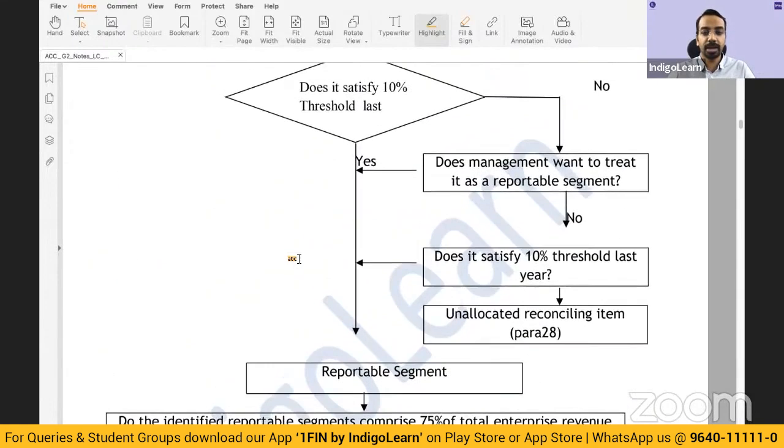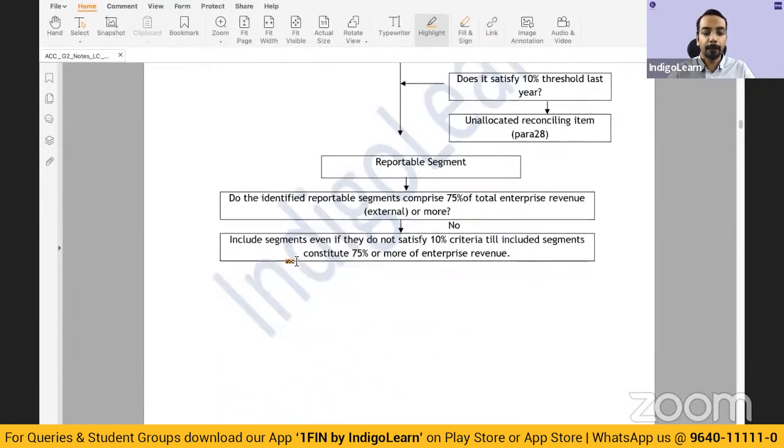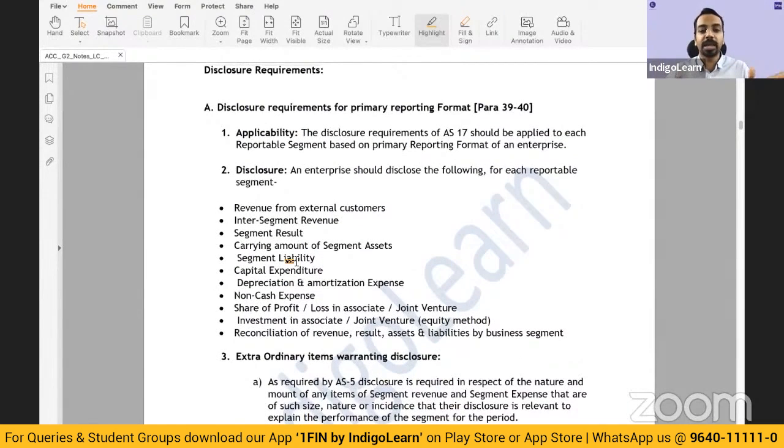So this flow chart summarizes whatever we have been discussing. You can get it from the notes, right? Then for each reportable segment, under the primary reporting format, you have to disclose revenue from external customers, inter-segment revenue, what is the segment result, what is the carrying amount of segment assets, segment liability, capex, depreciation, non-cash expense, then share of profit or loss in associate and joint venture, not much applicable to you guys, investment and reconciliation.